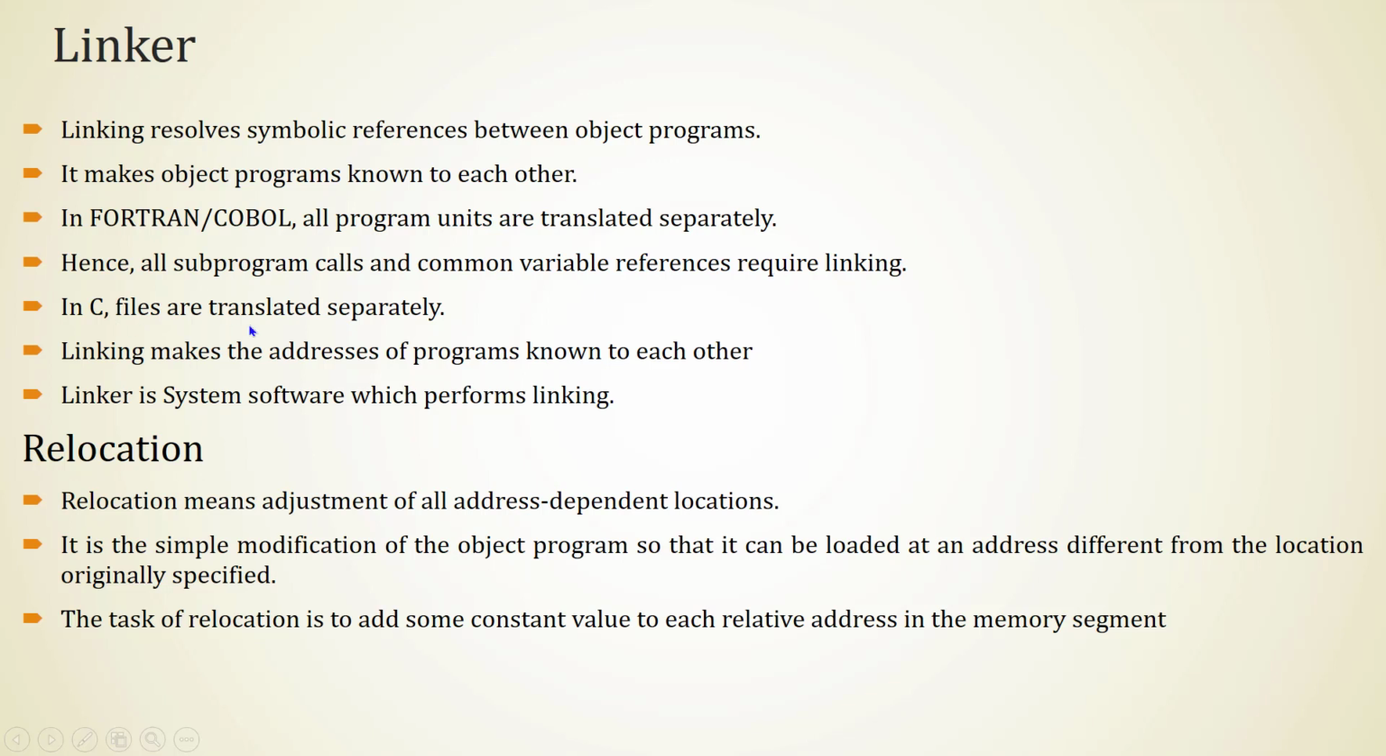In C, files are translated separately. In C programming, which is a middle level language, if we have two dependent programs, they will be translated separately. Linking makes the addresses of programs known to each other. I already told you, for execution the program must be loaded into memory. When something is loaded into memory, it will get some address, because each and every byte in RAM or memory has some address value. So by knowing each other's addresses, linking is possible.